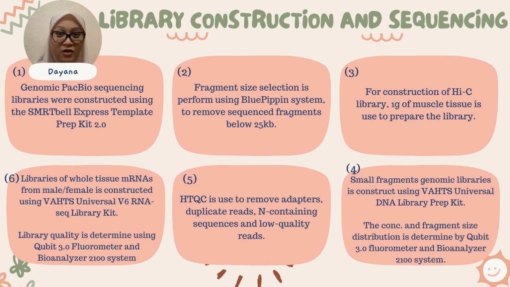Then for construction of the Hi-C library, 1 gram of muscle tissue is used to prepare the library. The Hi-C library was sequenced on the MGI Seq 2000 platform. A small fragment genomic library is constructed using Vazyme's Universal DNA Library Prep Kit. The concentration and fragment size distribution are determined by Qubit 3.0 fluorometer and Bioanalyzer 2100 system. After the library is tested, sequencing was performed on the MGI Seq 2000 platform.